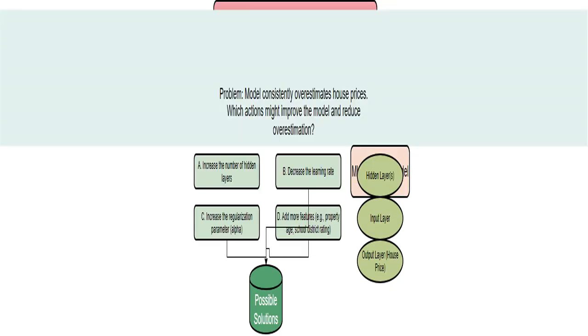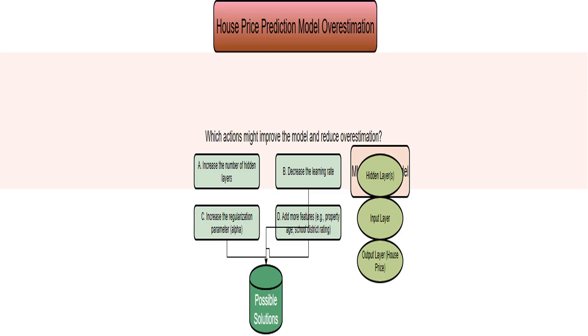Let's dive in. This line describes the core issue. The model's predictions are systematically too high. It sets the stage for exploring solutions to fix this problem. The goal is to make the model's predictions more accurate and reliable. What strategies can we use? This is the central question of the quiz.